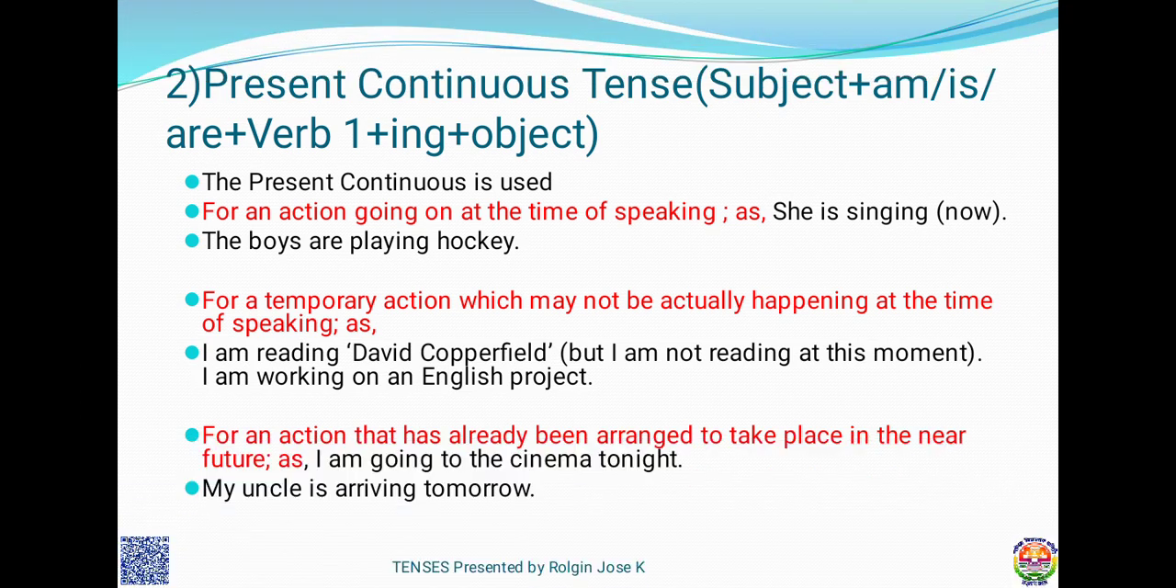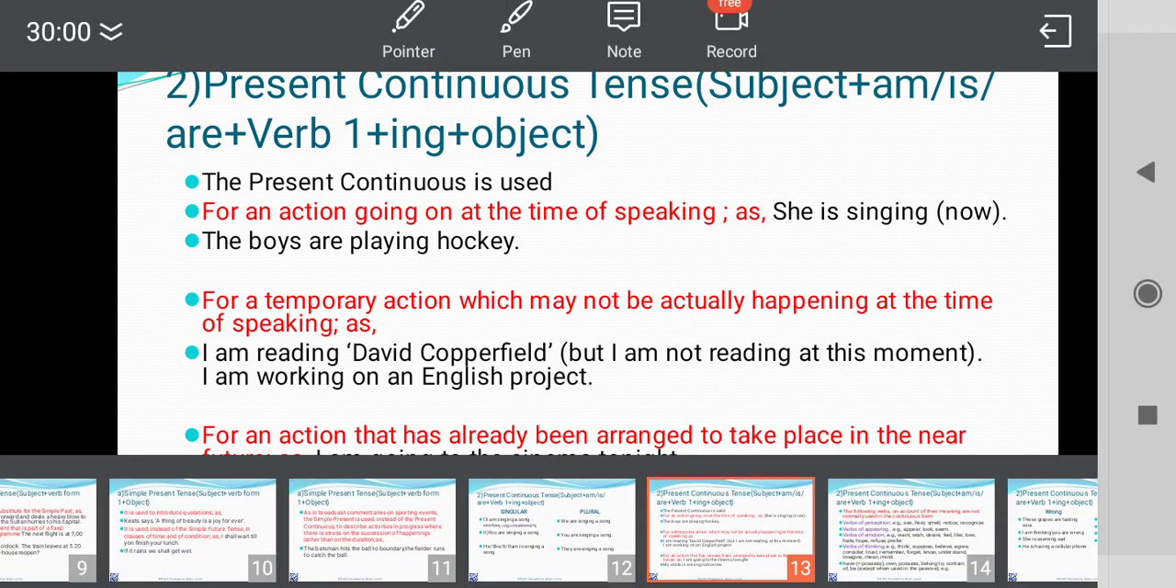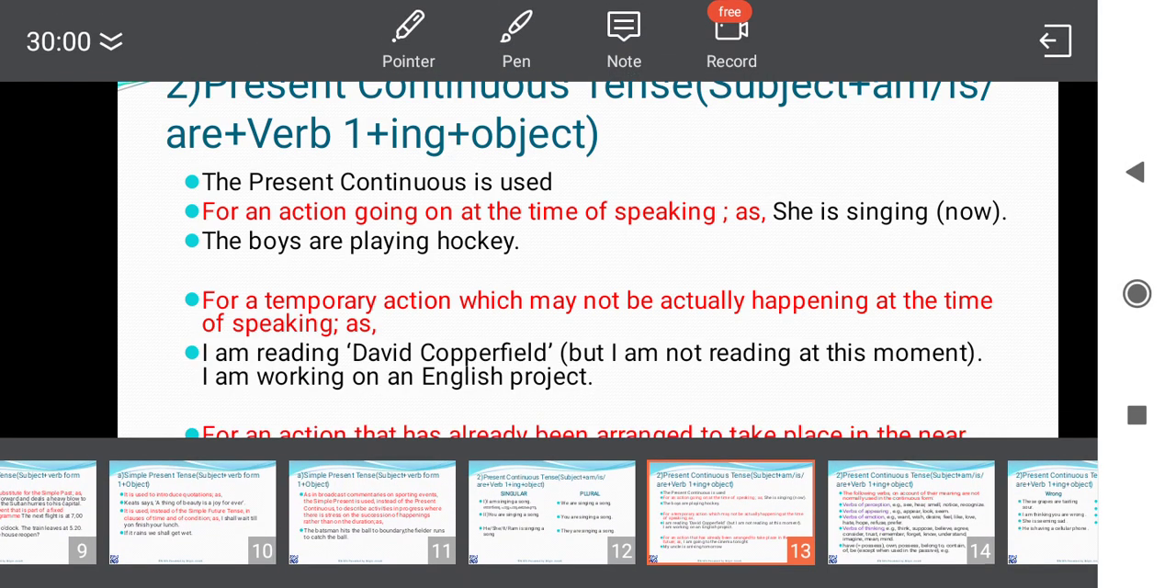Okay, next. It is used for an action that has already been arranged to take place in the near future. It means actions which are arranged to take place soon, after some time, after a few seconds. Okay, these are the uses. Example: I am going to the cinema tonight. It means he wants to go to the cinema, not now, but in the future, after some time. Like that we can use this.